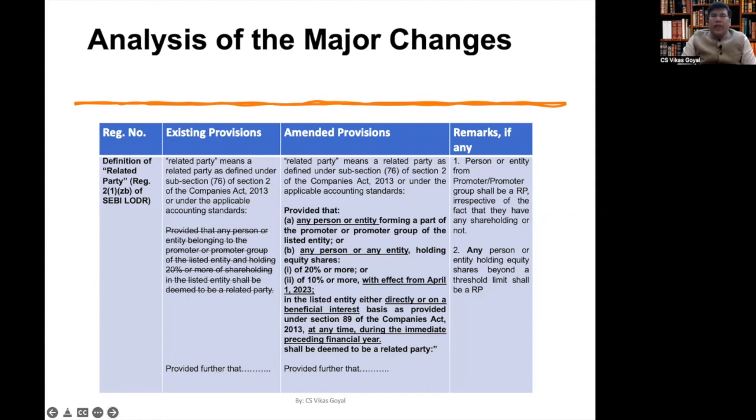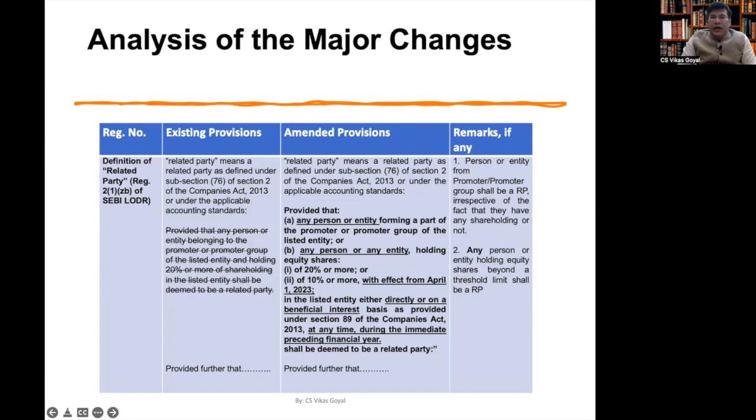As we know, as far as the related party transactions framework is concerned, there are two important factors to be decided. The first is who are the related parties, and the second is what are the related party transactions. SEBI has amended both these definitions as given in SEBI LODR. The definition of related party has been prescribed under Regulation 2(1)(zb) of SEBI LODR.